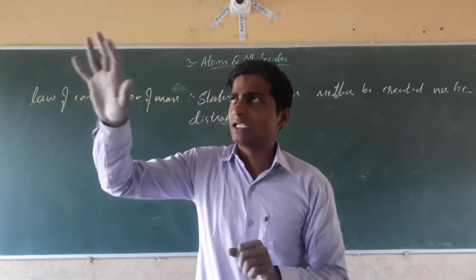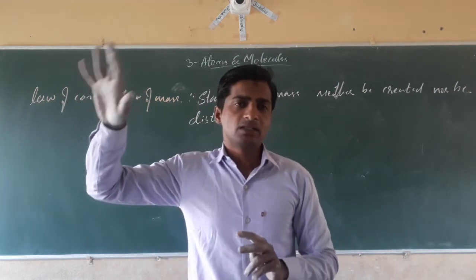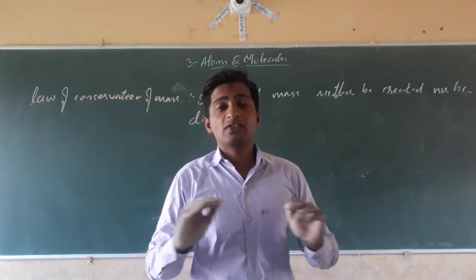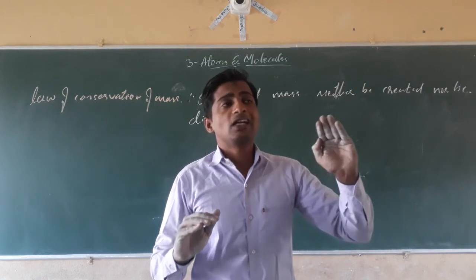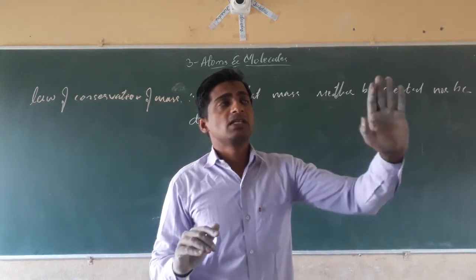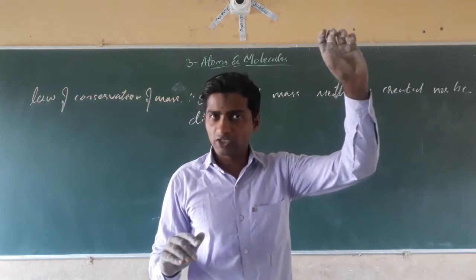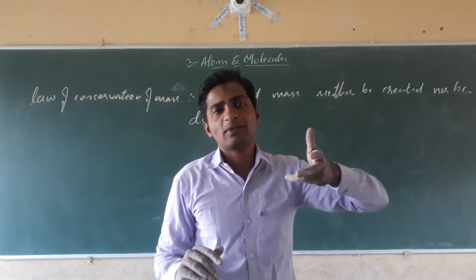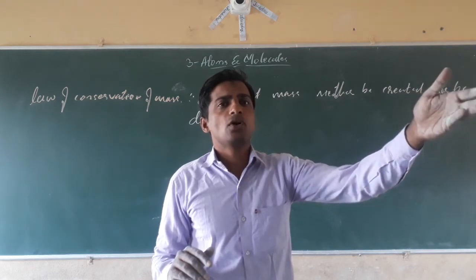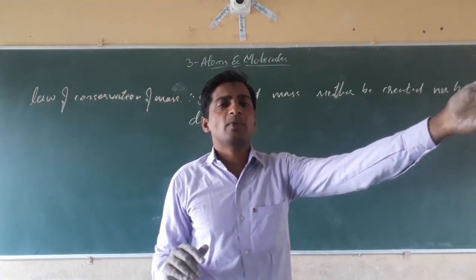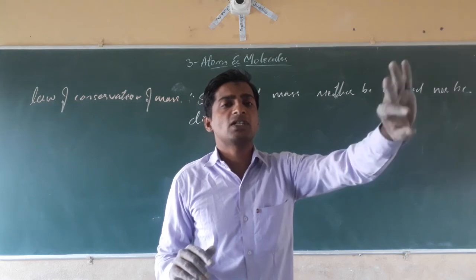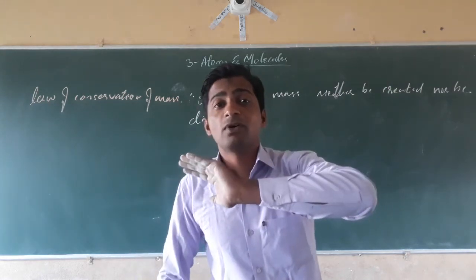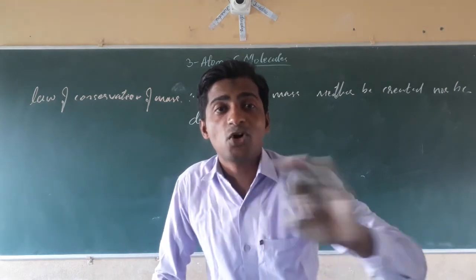Understood? Whatever atoms were created during the formation of nature, that is constant. For example, there are hydrogen atoms in nature and oxygen atoms in the atmosphere. If we take oxygen into the body, it is converted into carbon dioxide. Again, in the plants, with the help of this carbon dioxide, it turns into oxygen, and again we take in the oxygen. That is, oxygen molecules are never wasted or destroyed.